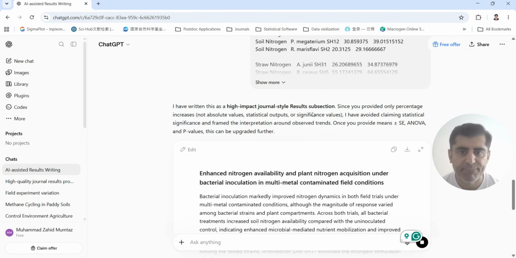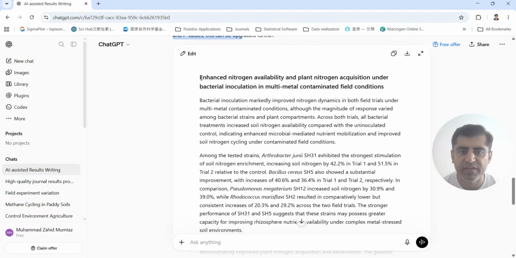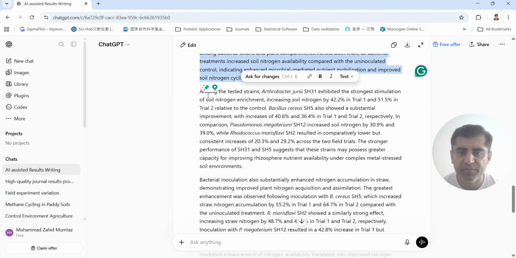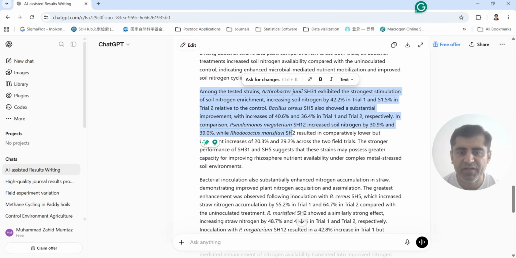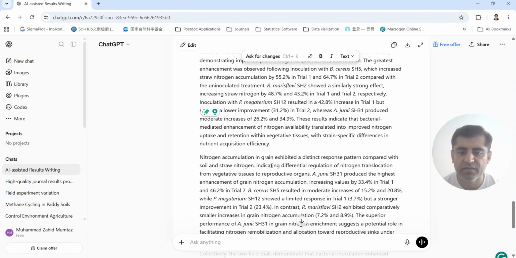So they say, I have written high quality impact journal style of results subsection. So they have some other requirement like mean plus minus standard error, which I didn't provide them. But what I provided them, they have written. They have written some overall finding. After that, I hope you can get good results with such kind of prompts.